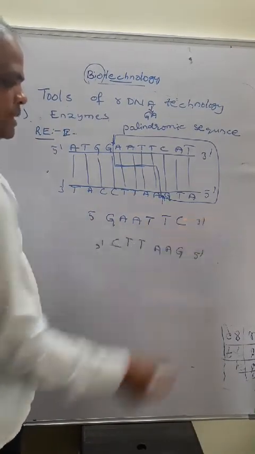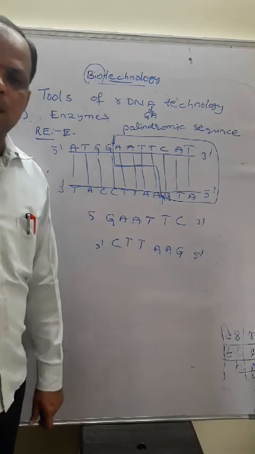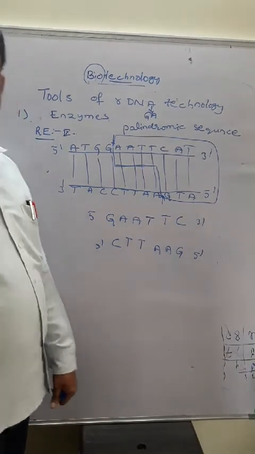The nitrogen bases read the same in both directions. This is called a palindromic sequence.